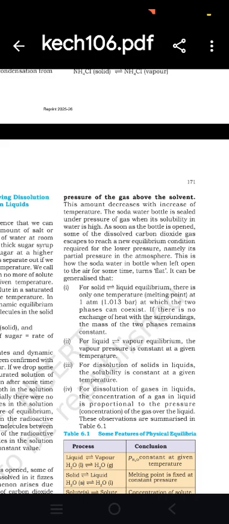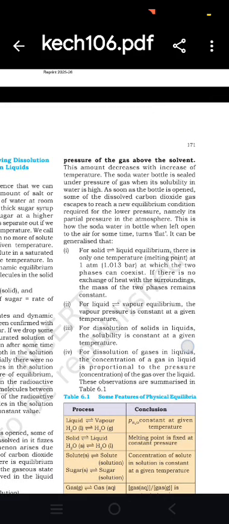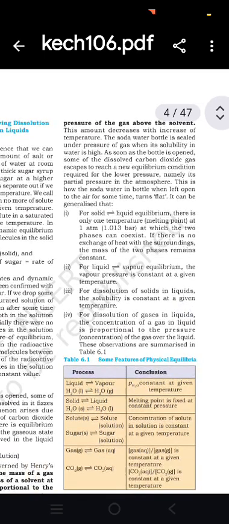The soda water bottle is sealed under pressure of gas, when its solubility in water is high. As soon as the bottle is opened, some of the dissolved carbon dioxide gas escapes to reach a new equilibrium condition required for low pressure, namely the pressure in the atmosphere. This is how soda water in a bottle, when left open to the air for some time, turns flat.